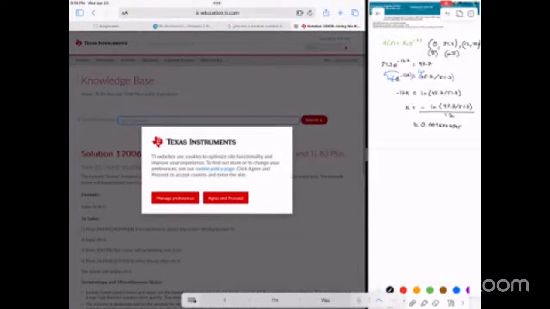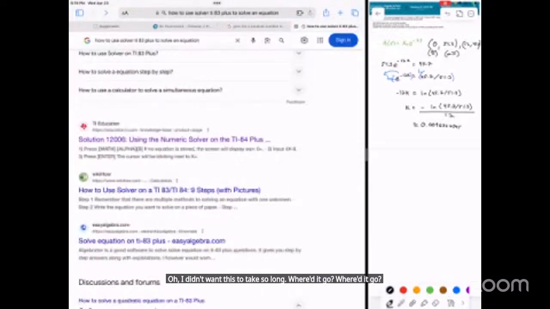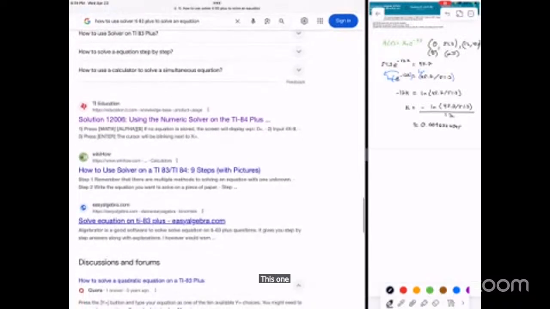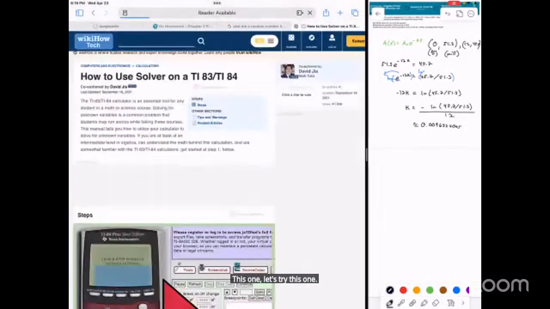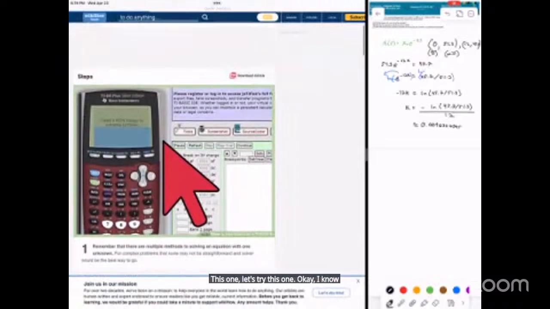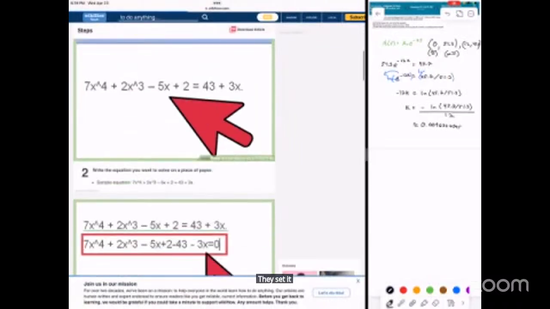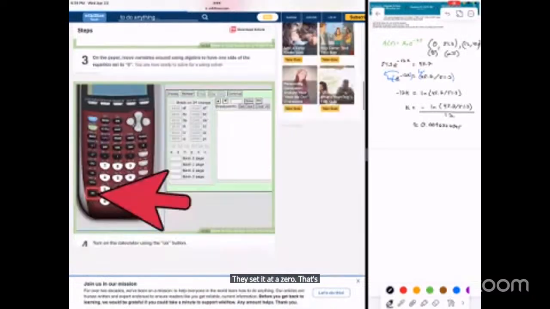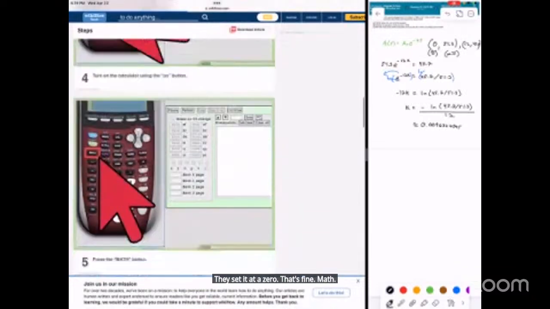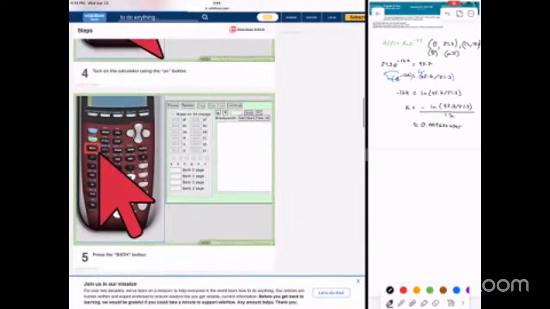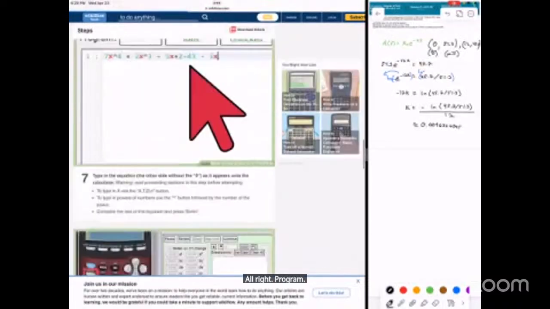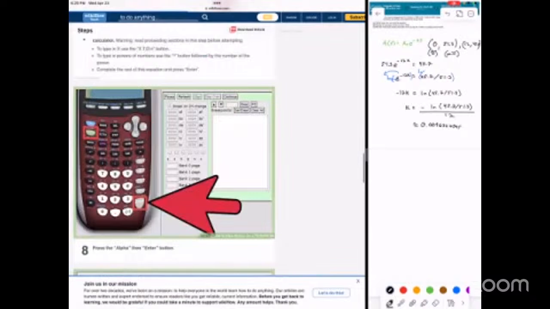Oh, I didn't want this to take so long. Where'd it go? This one. Let's try this one. Okay. I know that's a different one, but that's okay. They set it to 0. That's fine. Math. All right. Program. Alpha. Solve.